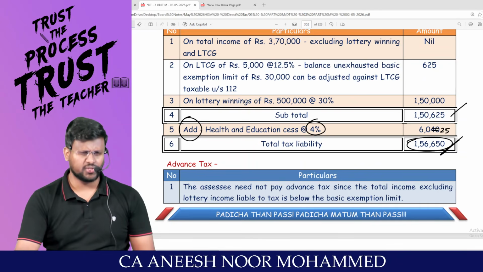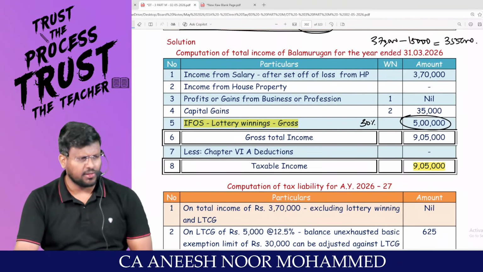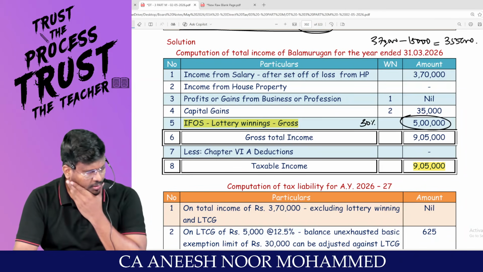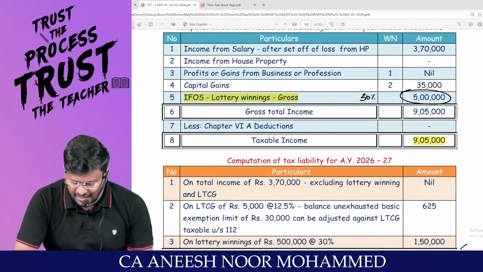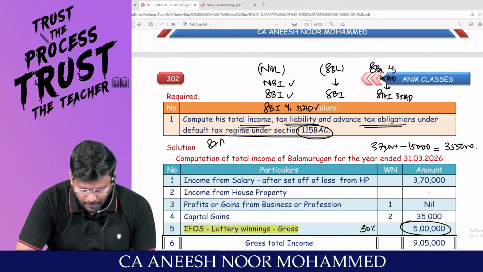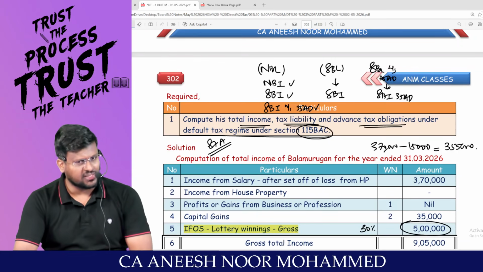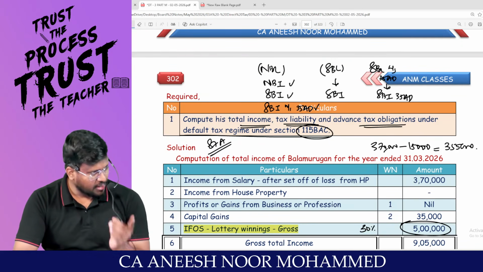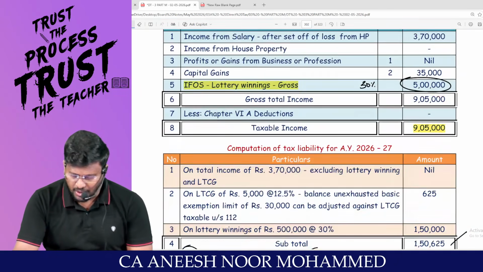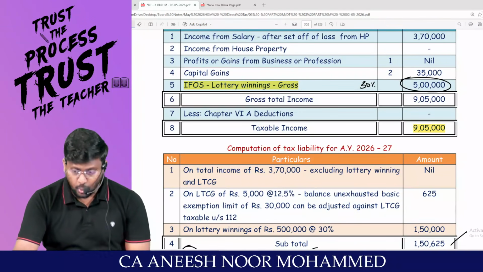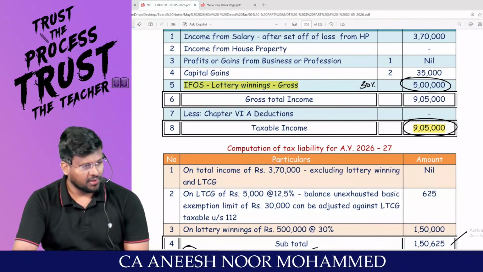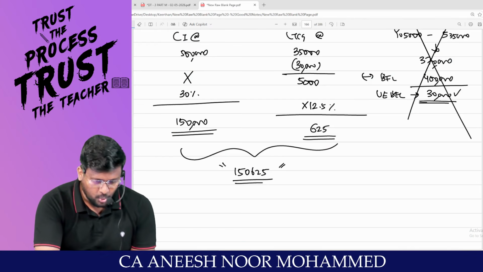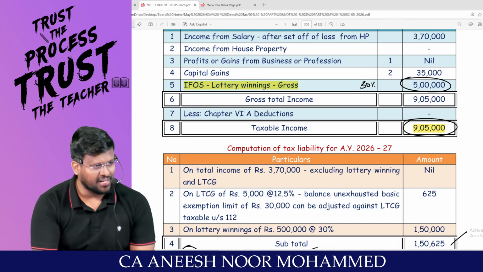Let me ask you one question. Under the default tax regime, will rebate under section 87A be available? Yes, sir. In order to claim rebate under 87A, total income should not exceed 12 lakhs. What is the taxable income? 9,05,000. But still, are you liable to claim rebate under 87A?